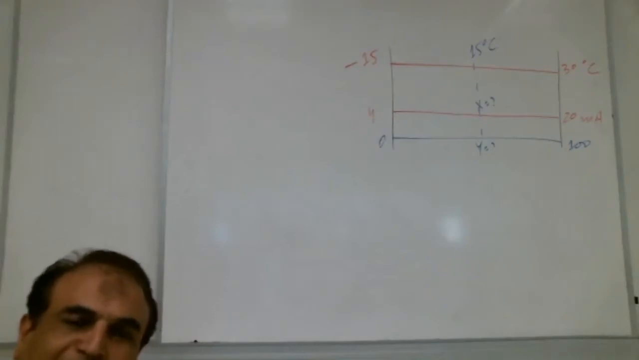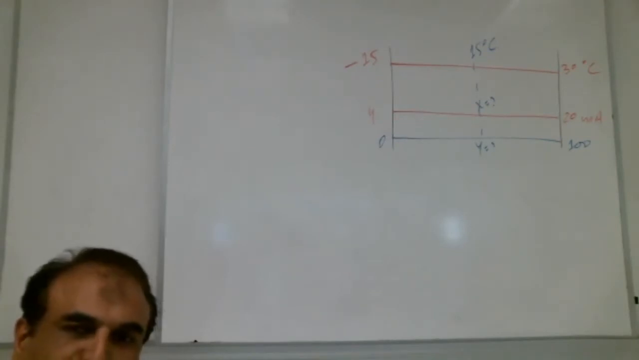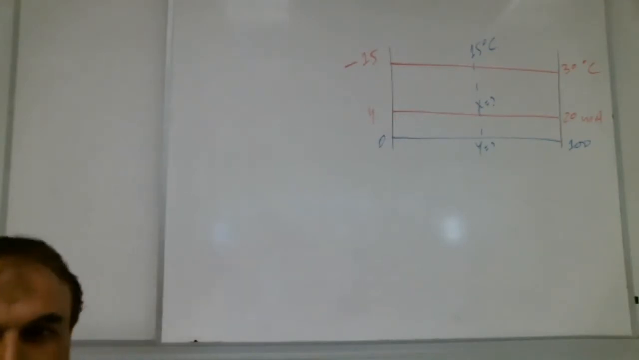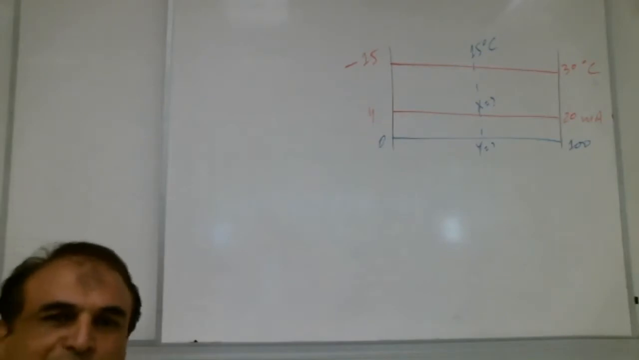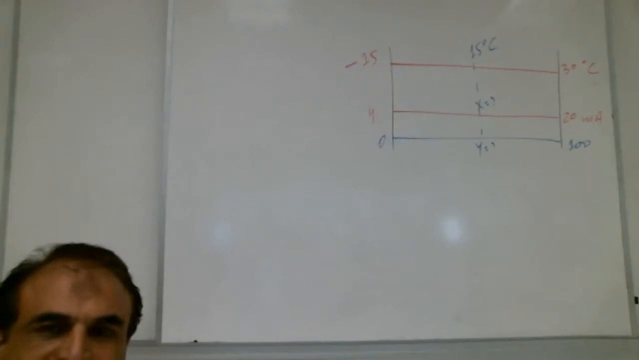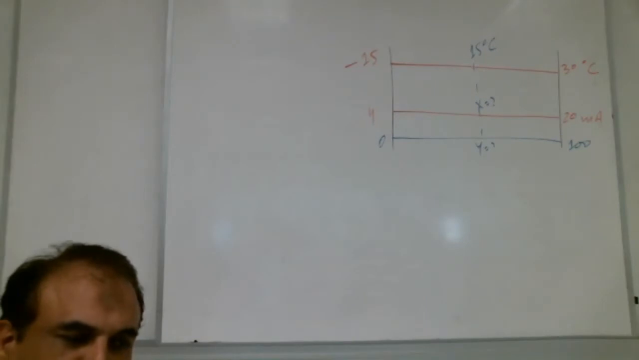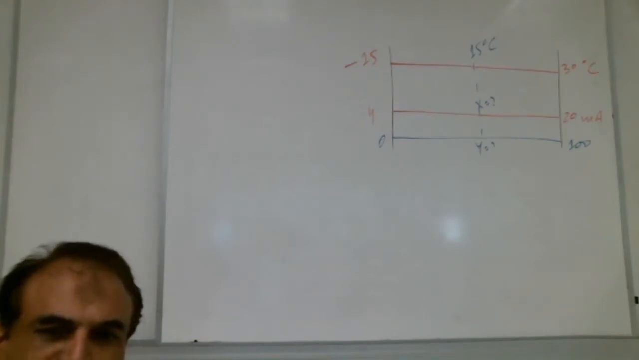So I already put this question on the board, Shabab. Please solve it and get the first. We have the temperature minus 15 to 30 degrees centigrade. We need to convert into milliampere and percentage. So solve it, show me the solution, get the first.